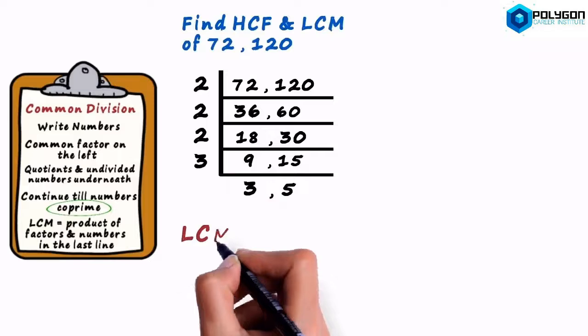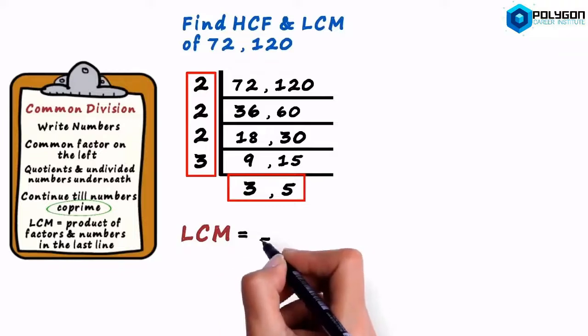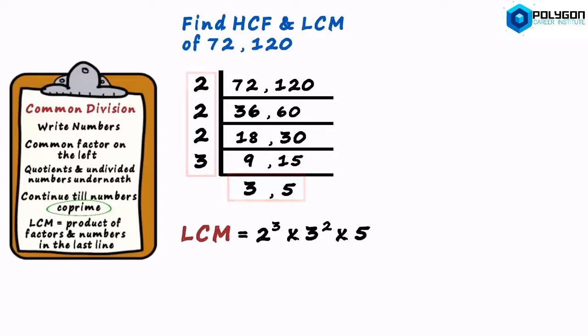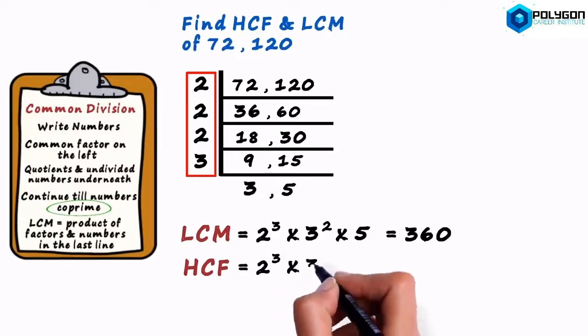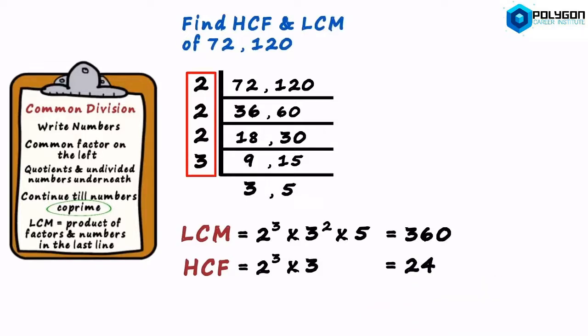The LCM of the two numbers will be the product of the factors and the numbers in the last line. That will be 2 cubed multiplied by 3 squared multiplied by 5. That is 8 times 9 times 5, which is 72 times 5, which equals 360. And the HCF will be the product of the factors on the left. That is 2 cubed multiplied by 3. That gives us 24 as the HCF.